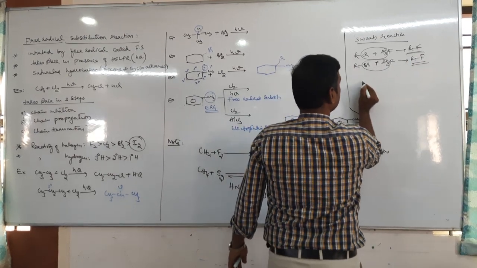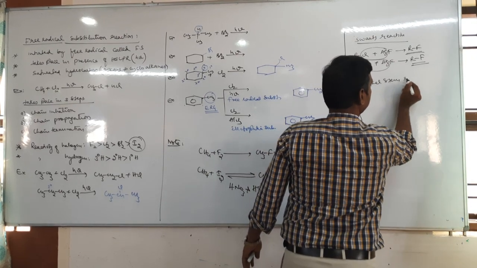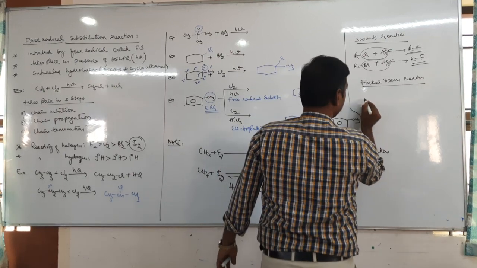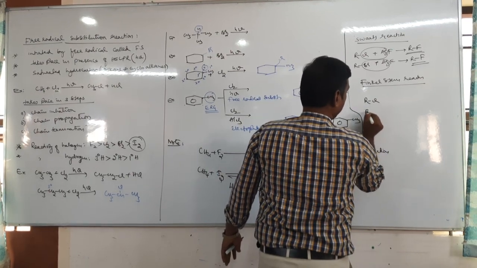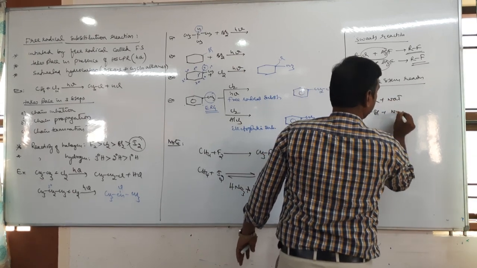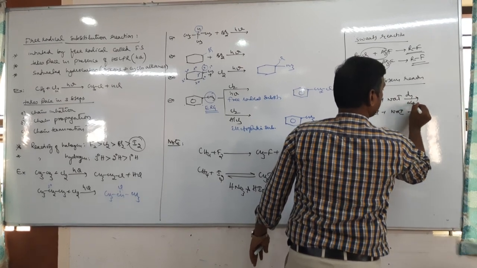Next is the Finkelstein reaction. The Finkelstein reaction is used to prepare iodoalkane. How? Again chloroalkane or bromoalkane reacts with sodium iodide in presence of dry acetone.